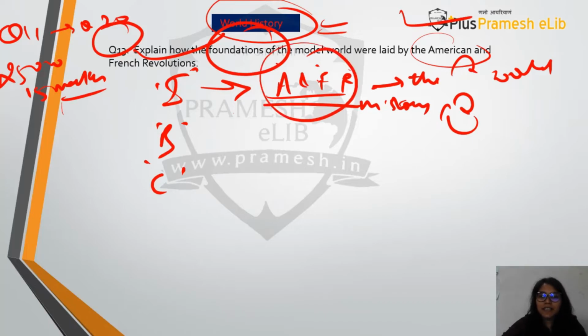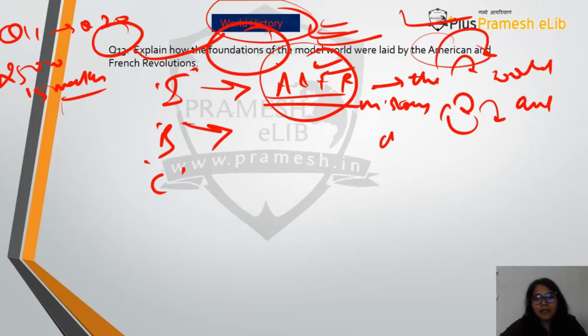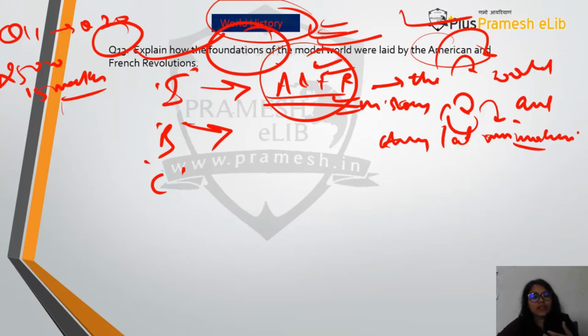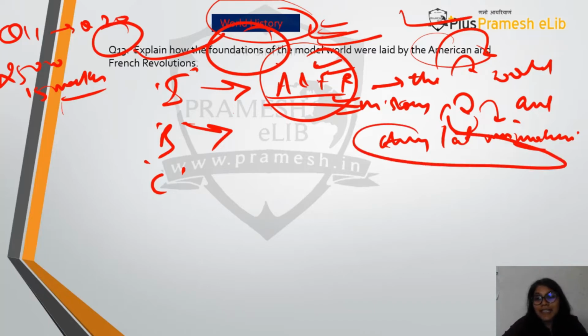So that is why I'm telling you that in the introduction you need to mention how the American and French Revolution basically changed or shaped the course of world history, and they were landmark events in world history. And then in the body you will explain how they led the foundation, and here only you can write that they basically led the foundations of the modern world. So in the introduction you are only setting the pretext of what you're going to write in the body. So this becomes your linking line.